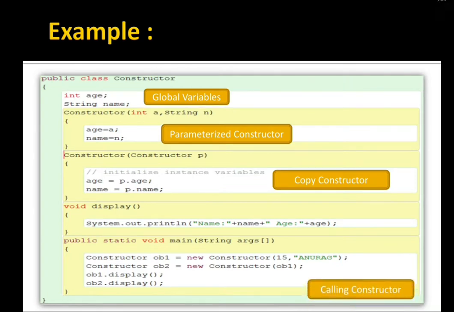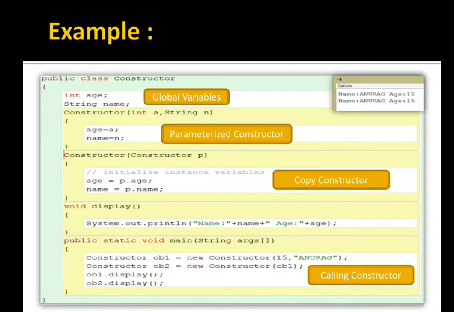Now moving further, this is in front of you all. When we are displaying ob1.display and ob2.display, the output we are having is name Anurag and age 15, name Anurag and age 15, because both have the same values. That's why we are getting this as output.